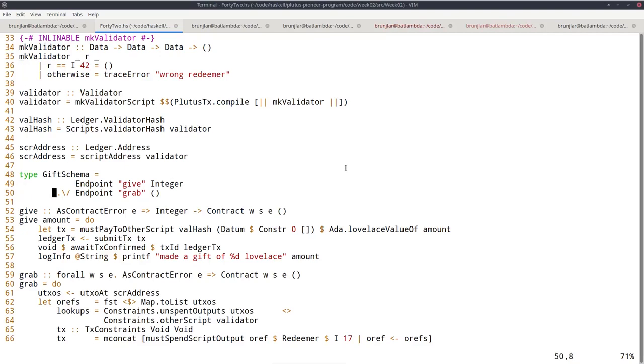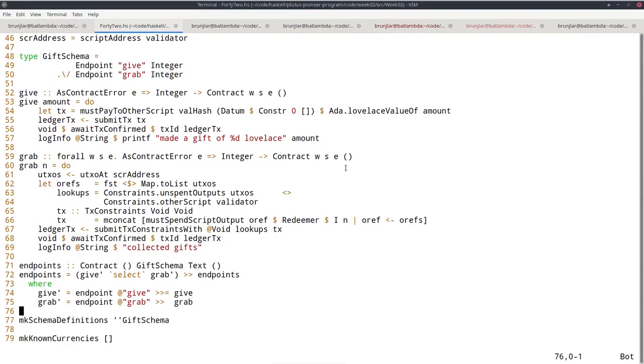And I think the easiest way to do it is to also provide an integer argument to the grab endpoint. So here, let's call that n. And then instead of hard coding the redeemer to I 17, I just use n. And then I also have to change this here, because now it also has an argument, so I have to pass that on to grab.